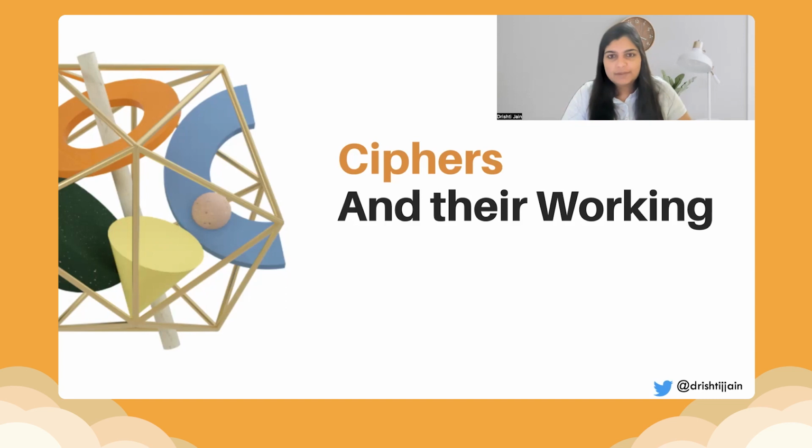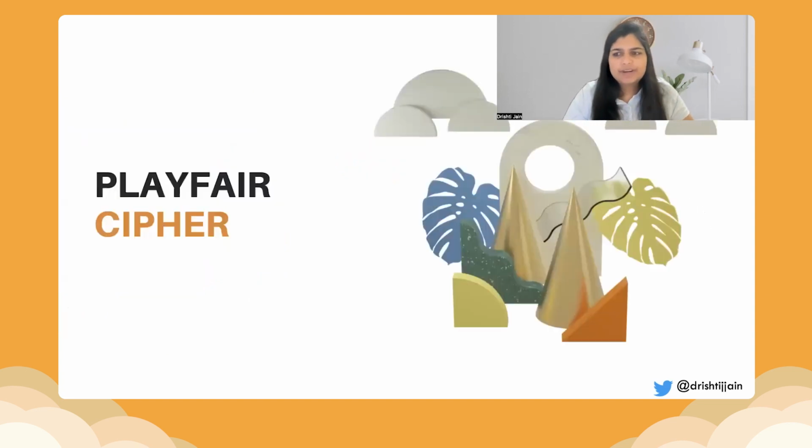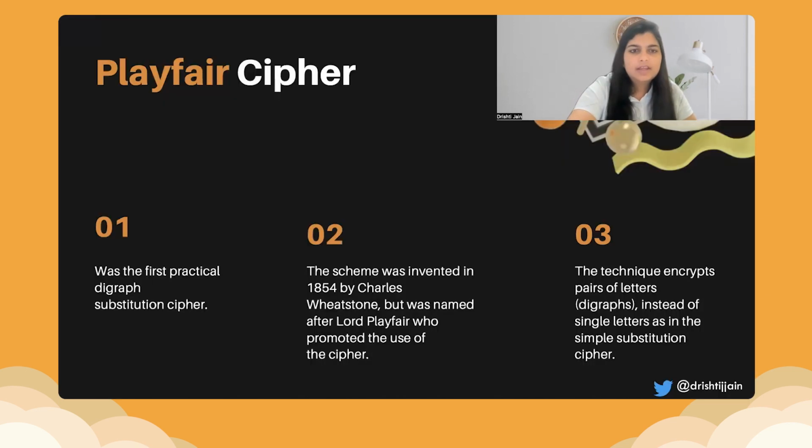We'll be able to encrypt our data, send it to somebody, and decrypt it using our key and a little bit of maths, that's all. So the very first one is the Playfair cipher. The Playfair cipher was the first practical digraph substitution cipher. It is called a digraph substitution cipher because we are encrypting two letters at a time.